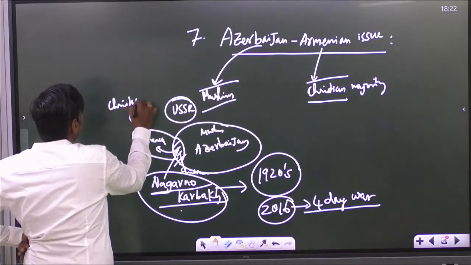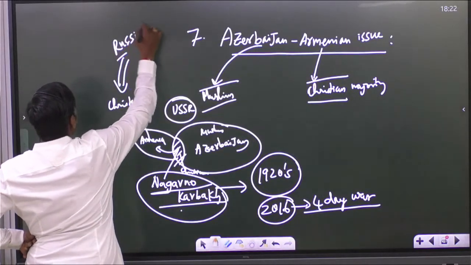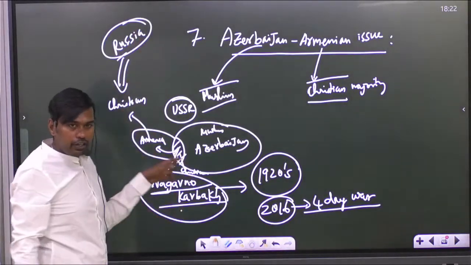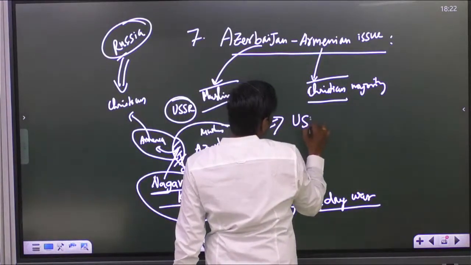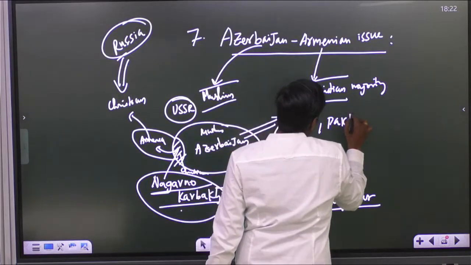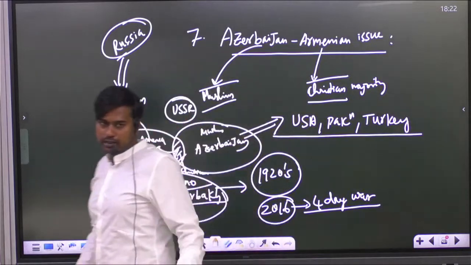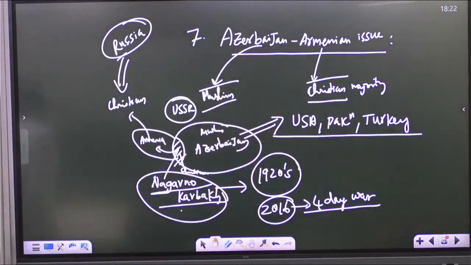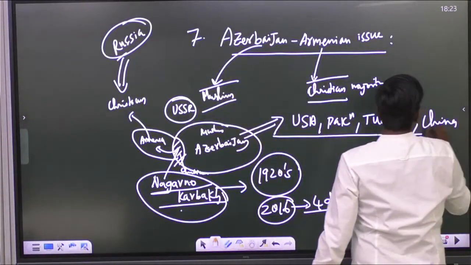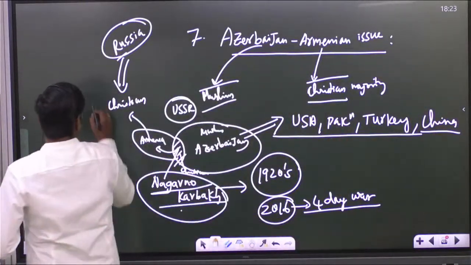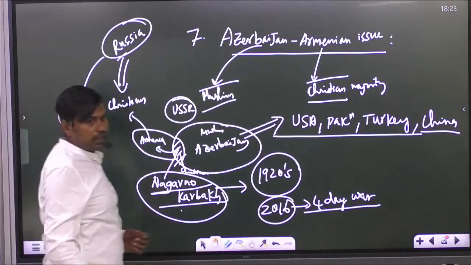Christian. Now Armenia is supported by Russia. Russia is supporting Armenia on this particular territorial dispute. And for Azerbaijan, USA is supporting, Pakistan is supporting, Turkey is supporting, because all are majority Muslim countries, they are supporting them. And even for that matter, China is also supporting them only. But India is with this side. India is supporting Armenia on this issue.